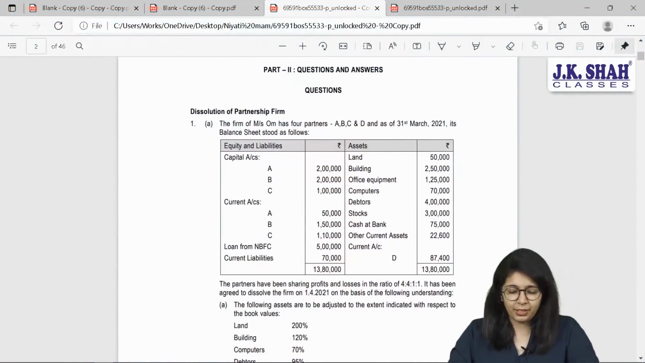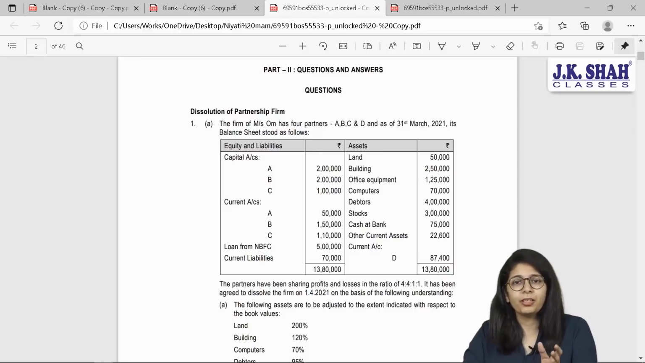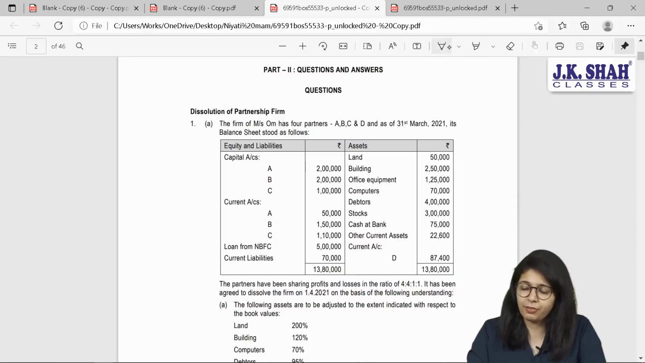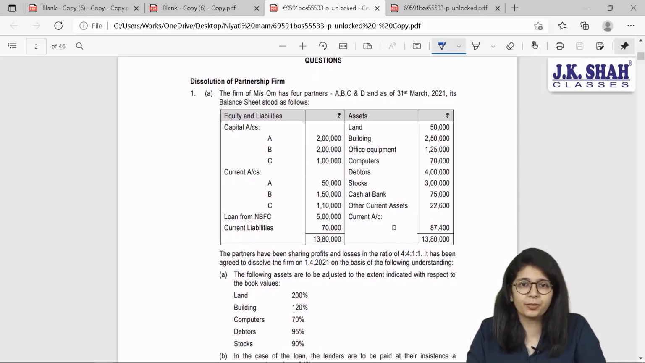Now, in RTP, they will give you all the chapters over here, and from each chapter they will give you 1 or 2 questions. This will help you to revise the entire chapter. Now, the first question is given of partnership firm, dissolution of partnership chapter. Let us read the question.